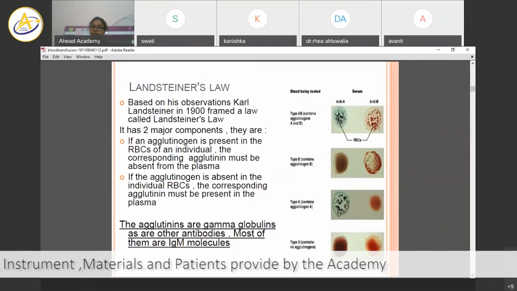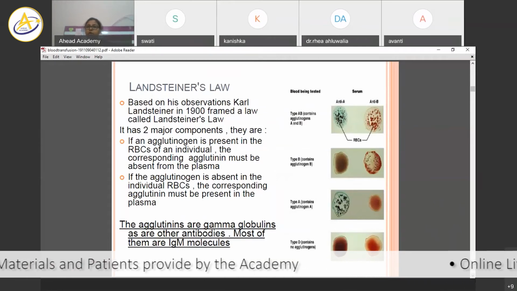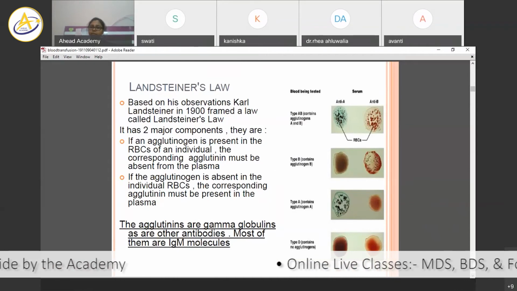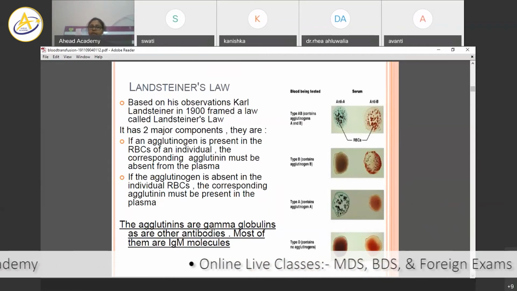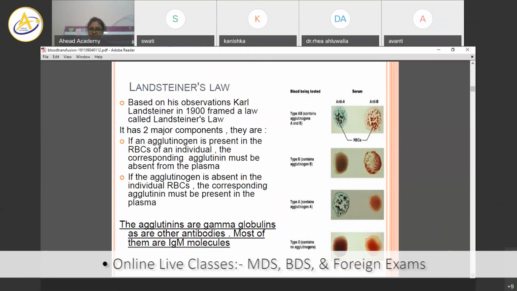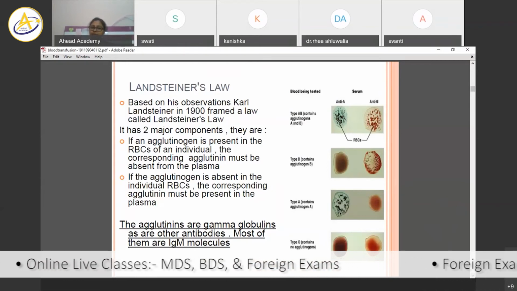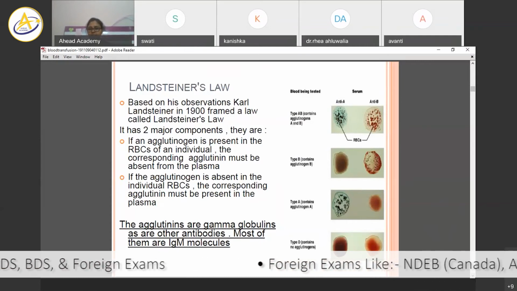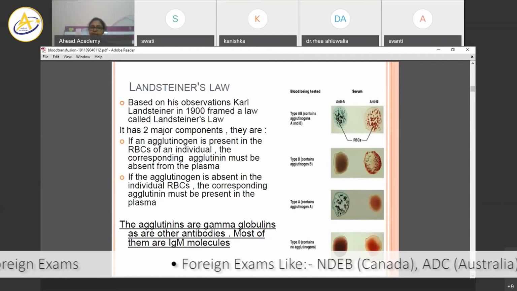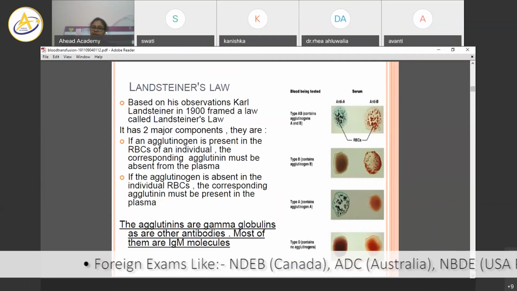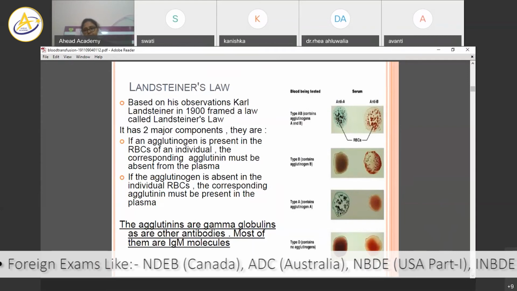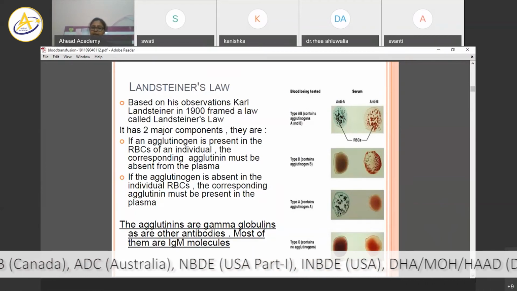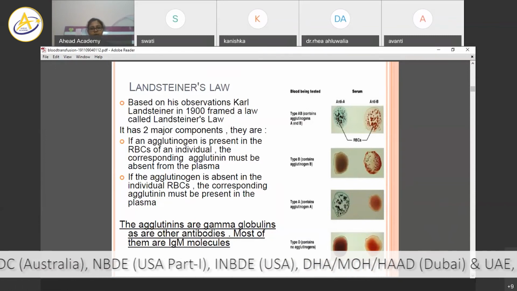So now, what is Landsteiner's law? Based on his observations, Karl Landsteiner in 1900 framed a law. इसके दो major components होते हैं. First, if agglutinogen is present in the RBC of an individual, then the corresponding agglutinin must be absent from the plasma, obviously. And second, if the agglutinogen is absent in the individual, then agglutinin is present in the plasma. Basically, the agglutinins are gamma globulins, like other antibodies, and most of them are IgM molecules.